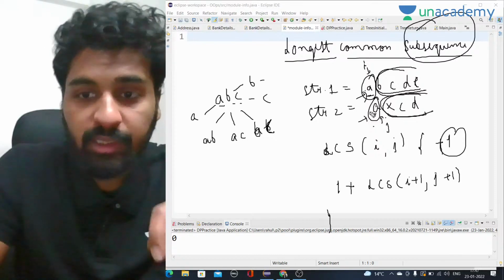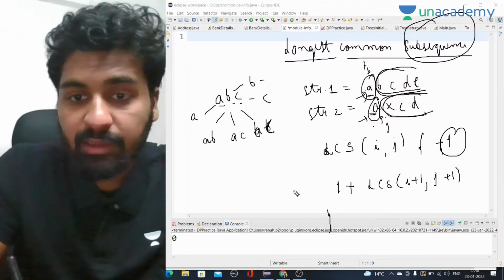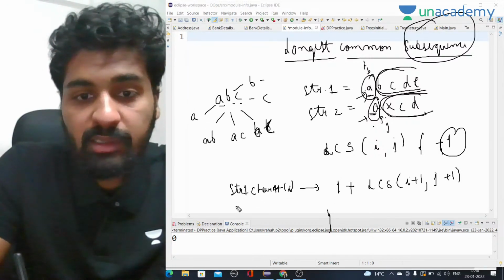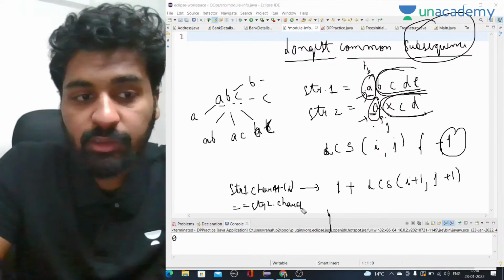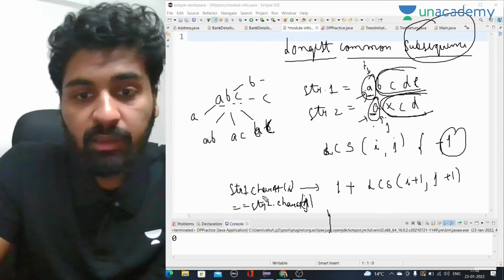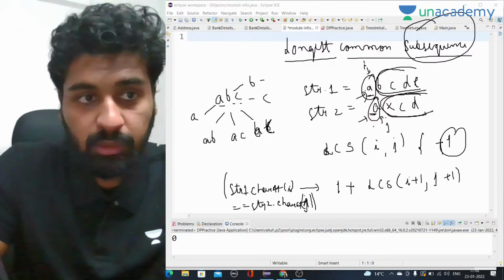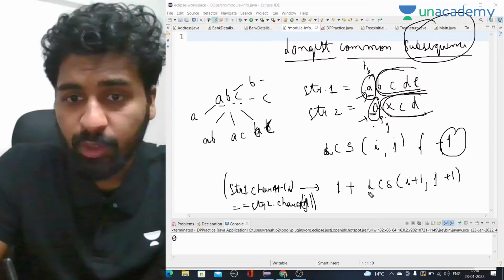This part will be done by recursion. We only have to work on the first character. This is the condition when both are equal, when str1 caret i is equal to str2 caret j. This is there. Okay, now the thing is, if we have this, this will be one of the answers.